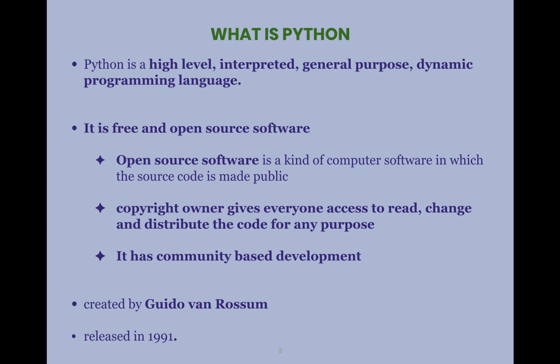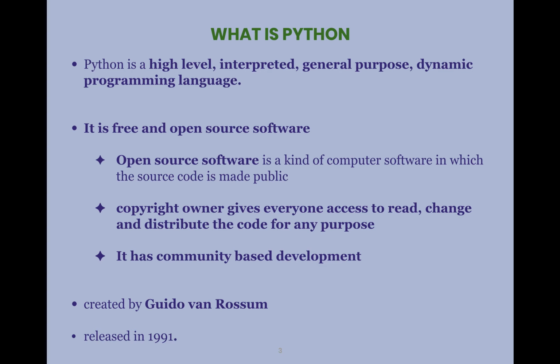Dynamic here means the variables used in Python need not be declared or need not specify the data type at the time of writing the program, as in the case of other programming languages. For example, in C language, you need to specify the data type of the variable while writing the program, and you cannot change its data type while running the program.